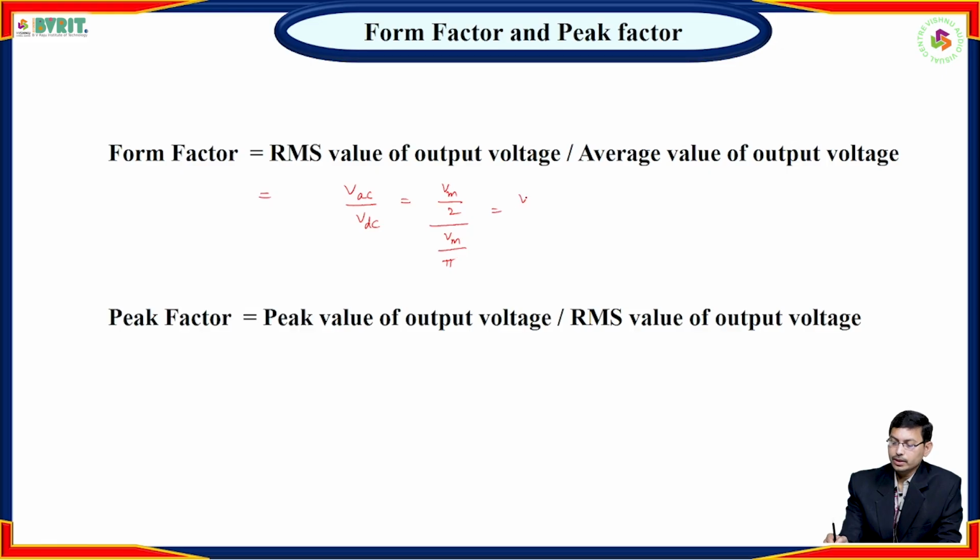So Vm by 2 into pi by Vm. Vm cancels, so finally we get pi by 2. If we simplify this, we get 1.57. So the form factor for half-wave rectifier is 1.57.